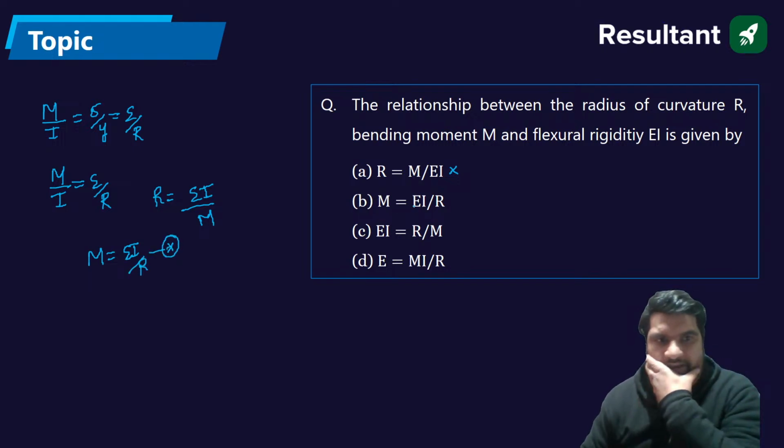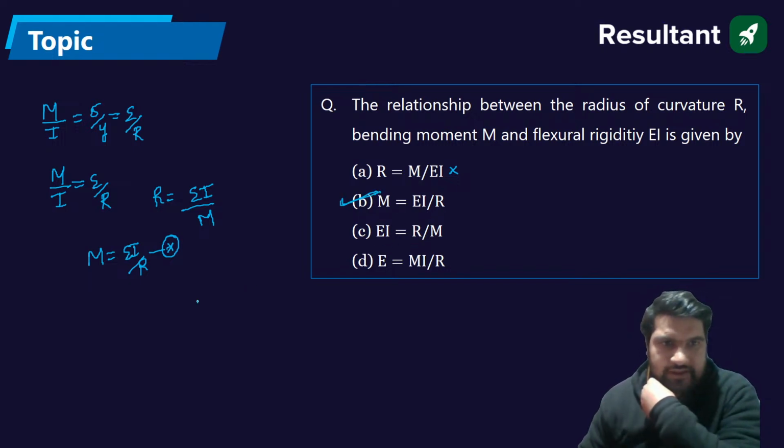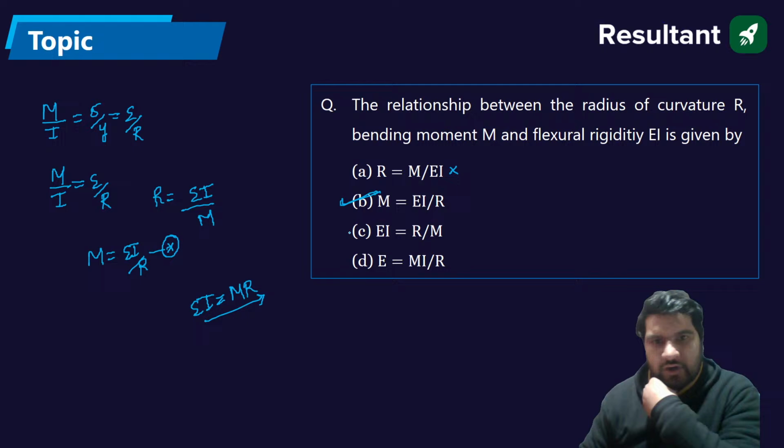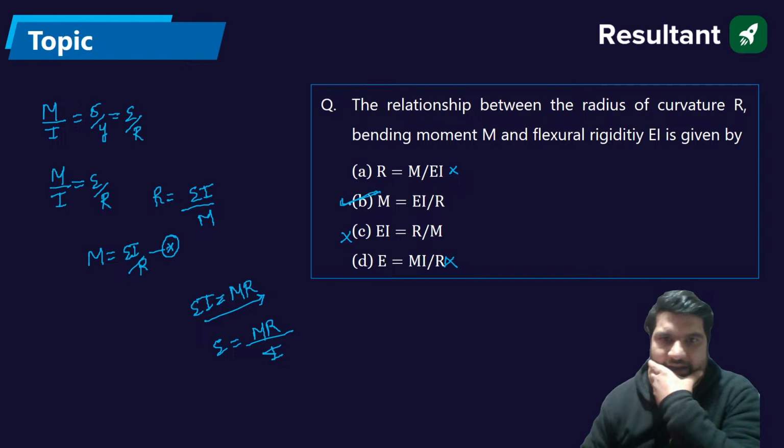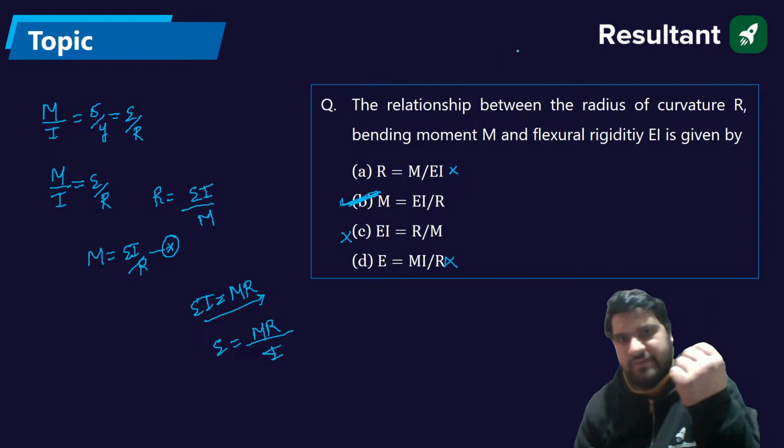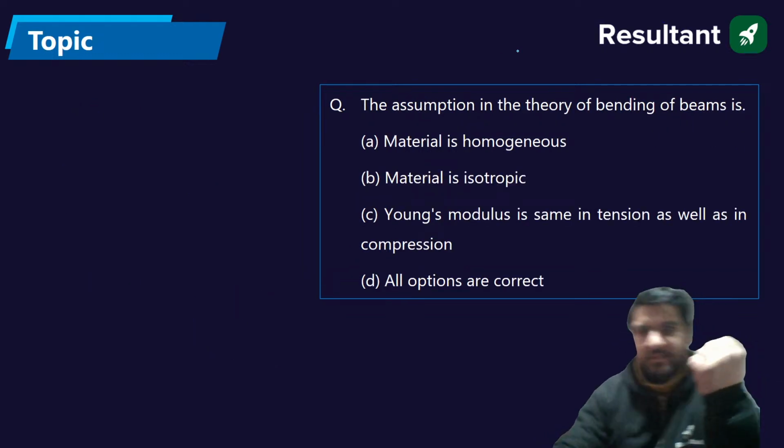Your moment is EI divided by R. Also, in this equation, your EI is equal to MR, so this is not matching. In the last equation, your E value is equal to MR by I, so it is not matching either. So the correct answer is B.